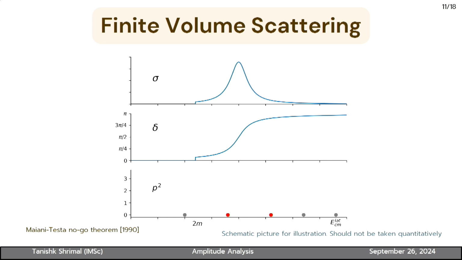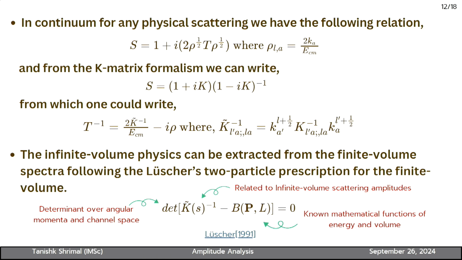Maiani and Testa in 1990 gave a theorem that it is not possible to extract the infinite volume physics from just a single finite volume energy spectrum. So what's the way around? Lüscher in 1991 devised a relation, which is this relation. I will explain it. Using this relation, one can in some way extract the infinite volume physics from the finite volume spectrum. In this relation, they are taking a determinant over the infinite volume scattering amplitude.